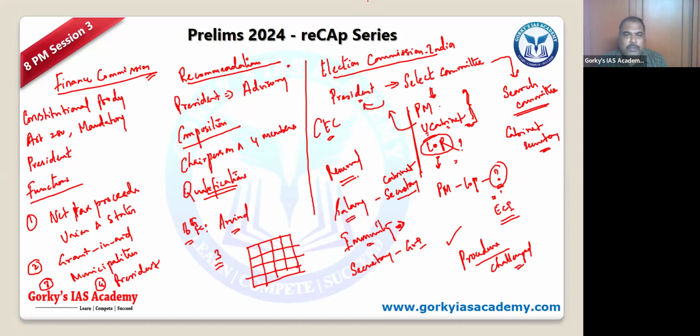And of course, even before, the appointment was even worse, right? At least now you have a selection committee, a search committee, so some accountability can be fixed. Previously, you didn't know how it was appointed. Now you know some list has been prepared. As the LOP says, there was a list of 212 names, out of which all of a sudden 6 were sorted out 10 minutes before, and a couple of them were selected. So this is how it happens. How the selection process and the filtering process happen, we don't know.